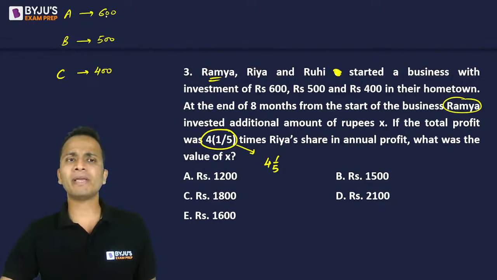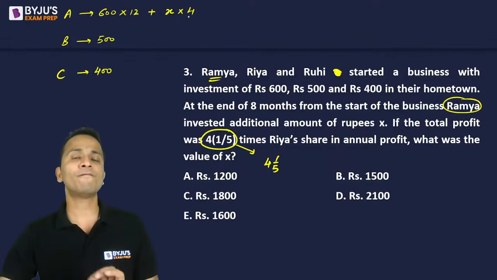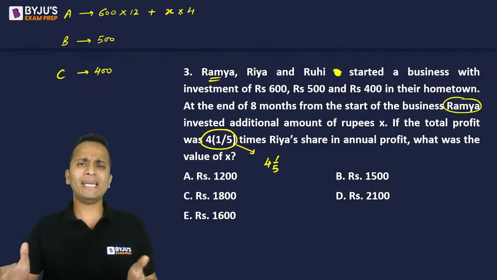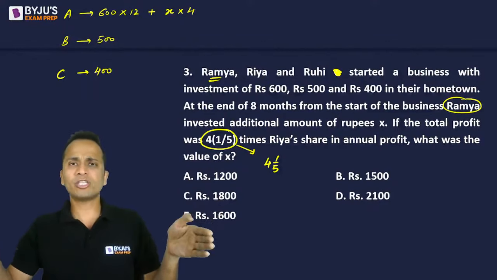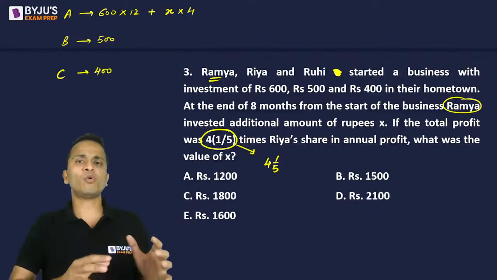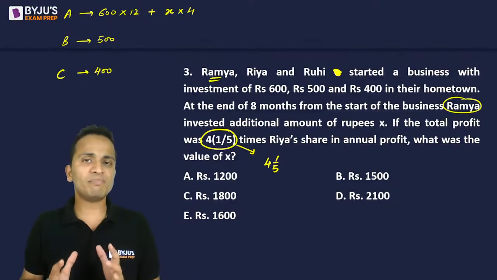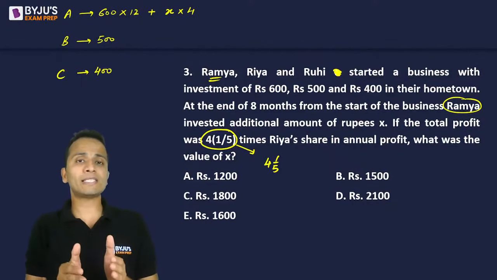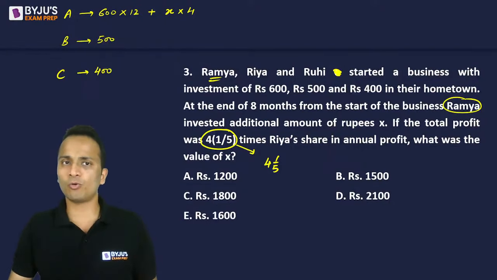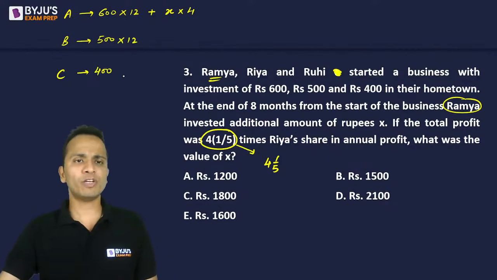So I can say that Ramya's amount of 600 was invested for 12 months, but the additional amount of X rupees was invested for 4 months. Okay, so 600 she invested and it was there up till the end. So 600 rupees was invested for the entire 12 months, but the additional amount X was invested only for the last 4 months. For the second person, Ria, the entire money was invested for 12 months and same for Ruhi. All right. So I can say that this will be the product of their capital and the time period.